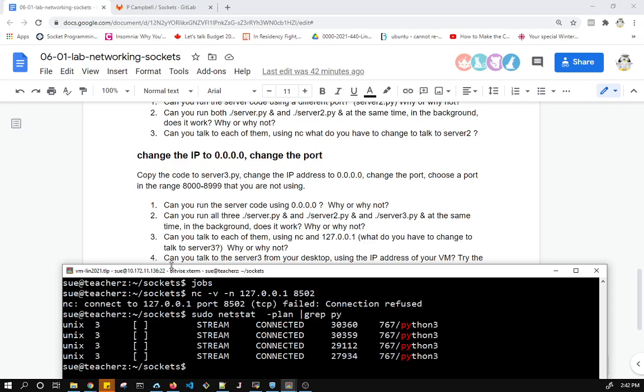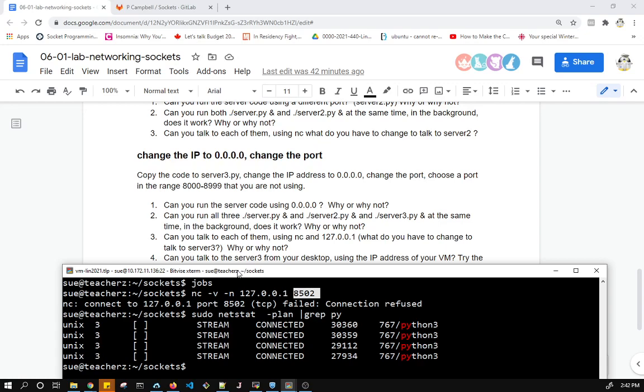So the question was, can you talk to each of them using netcat and 127.0.0.1? What do you have to change to talk to server 3? Well, I have to use the right port, the port for server 3. And did it work? Yes, it did work. It worked because they're all technically listening on the loopback. Two are only listening on the loopback, and INADDR_ANY happens to include the loopback.